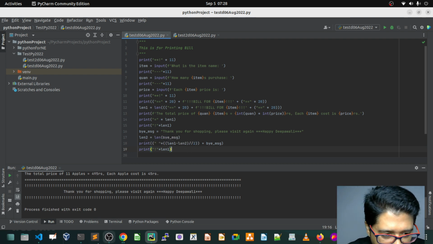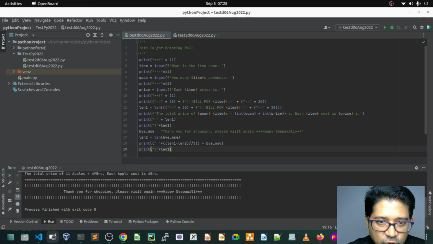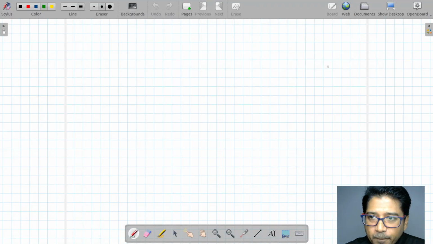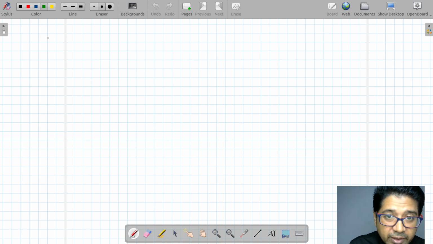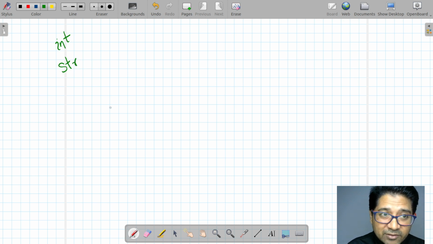So, in dictionary, quick basics. We already discussed the data types. In data types, we know, for example, integer is a data type, string is a data type. Remember, in the beginning classes we discussed integer, float and others as data types.